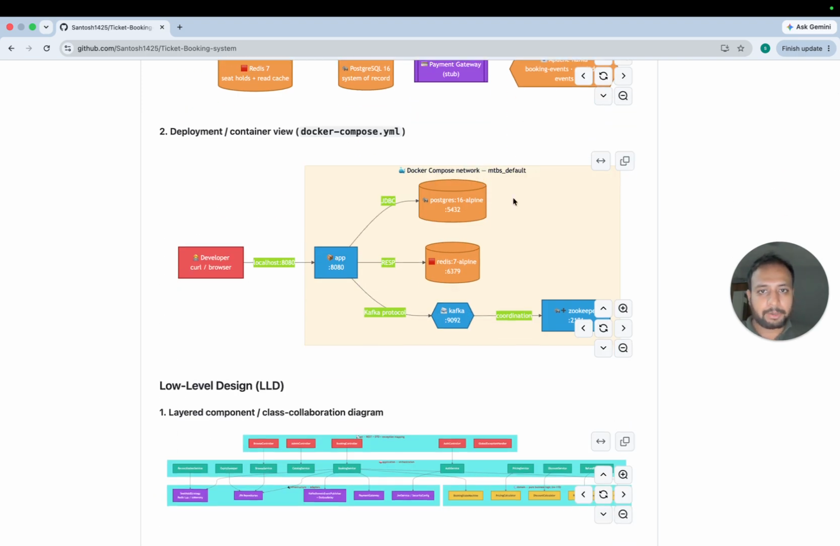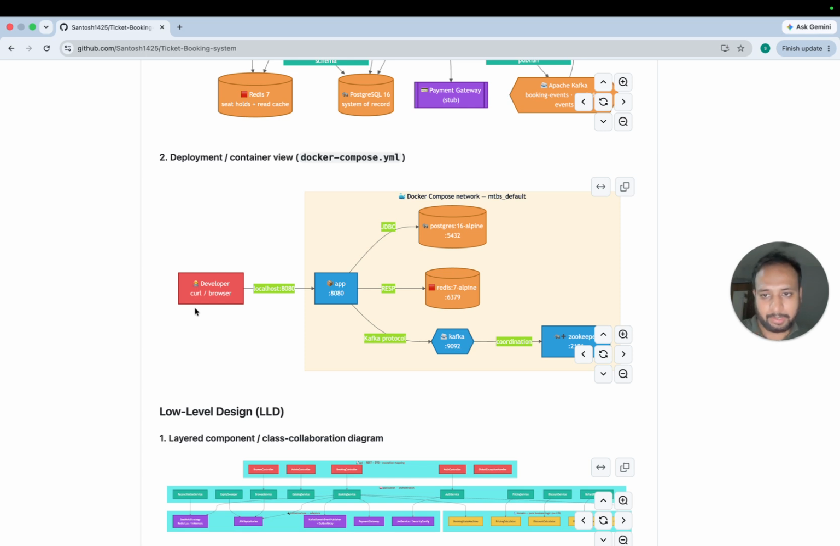This is how my system is set up locally. I have deployed everything on 8080, and my code is running on this port.